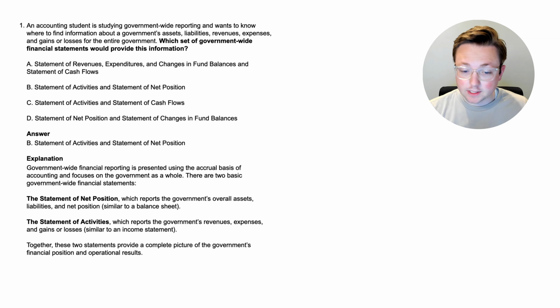The statement of activities, which reports the government's revenues, expenses, and gains or losses, is similar to the income statement. So again, statement of activities, similar to an income statement, statement of net position, similar to a balance sheet. Together, these 2 statements provide a complete picture of the government's financial position and operational results.